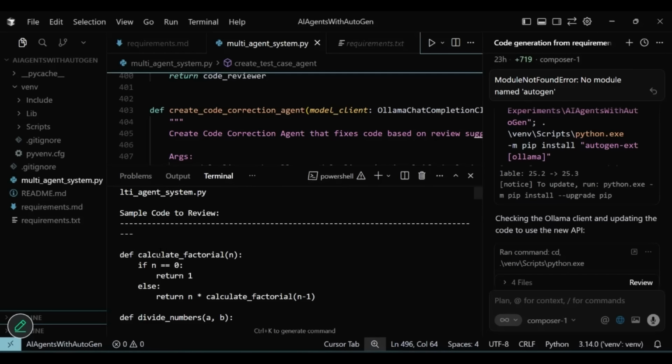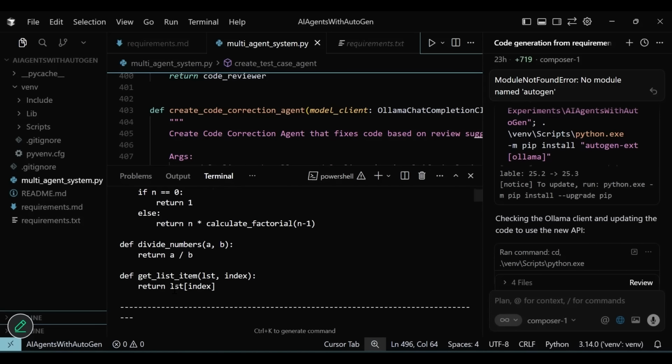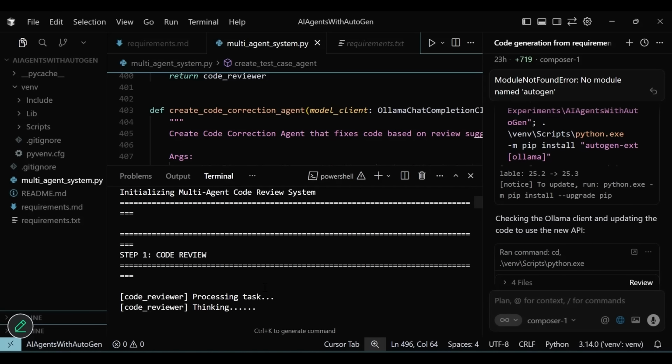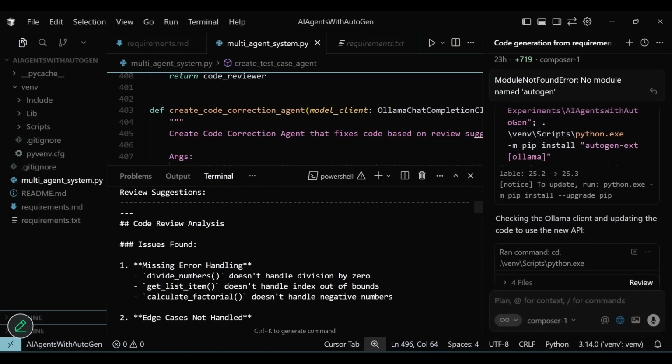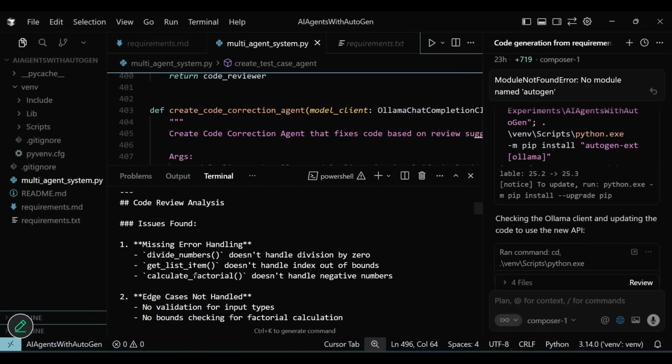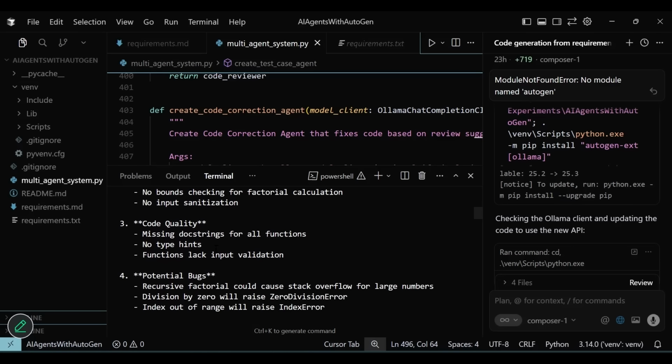This was the sample input code where we have a factorial function. We have a few more functions where we are doing number divisions. This input was first given to the code review agent, and we have suggestions from the agent to improve the code. The error handling is missing. Edge cases need to be better handled. Documentation for the code is missing, and there are potential bugs. There are standard validations missing and common problems like a possible divide by zero error.